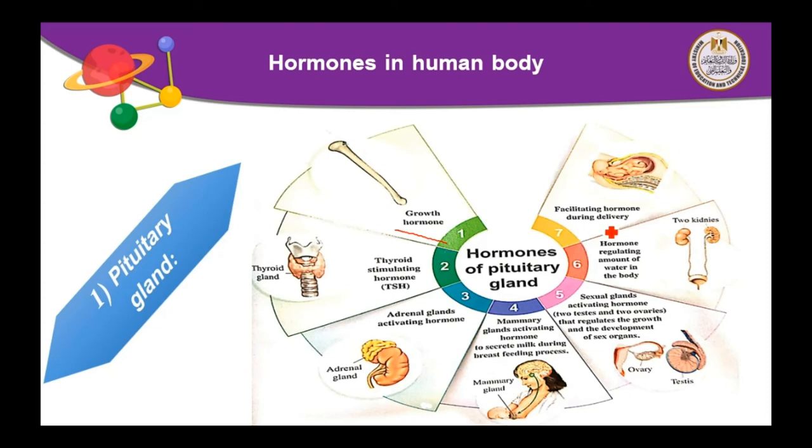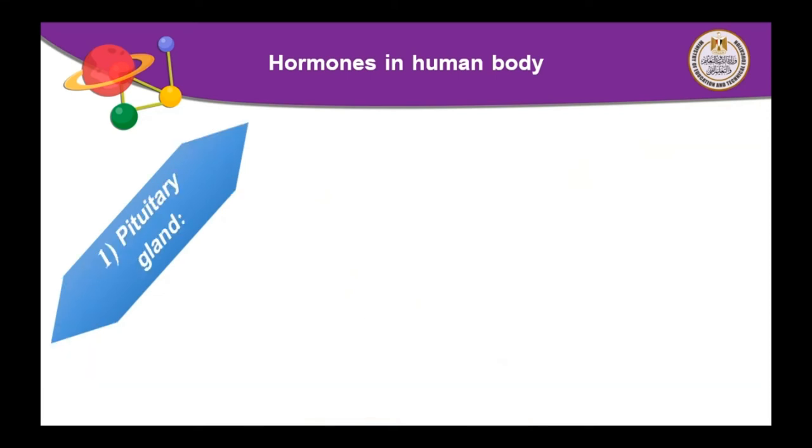When a woman gives birth, this means that the pituitary gland secretes a hormone to facilitate delivery or labor. This means that the pituitary gland is a very important gland because it secretes all of these hormones that activate the other glands. Now we will talk about a very important hormone which is secreted by the pituitary gland, which is called growth hormone.